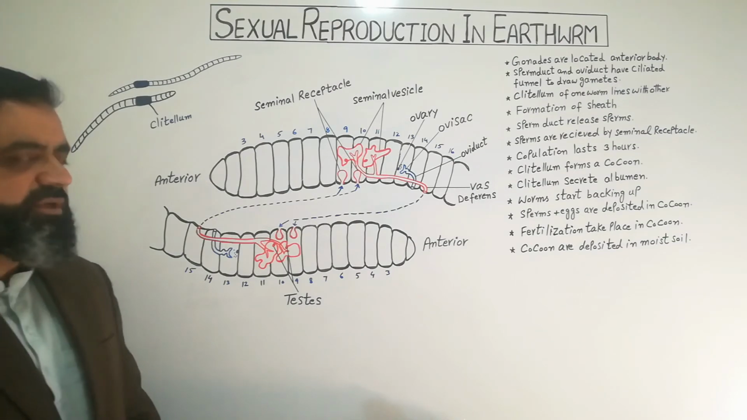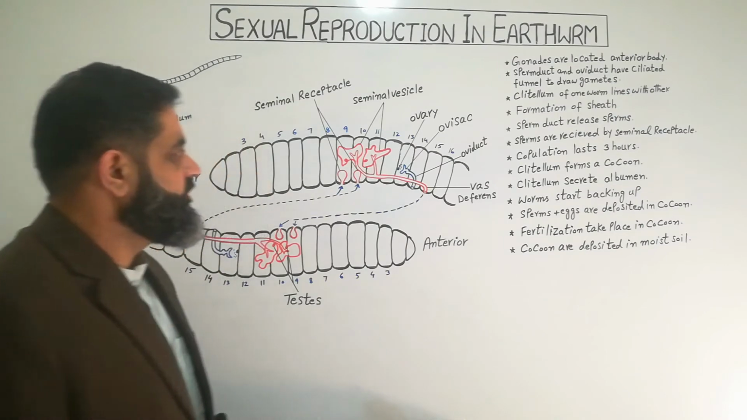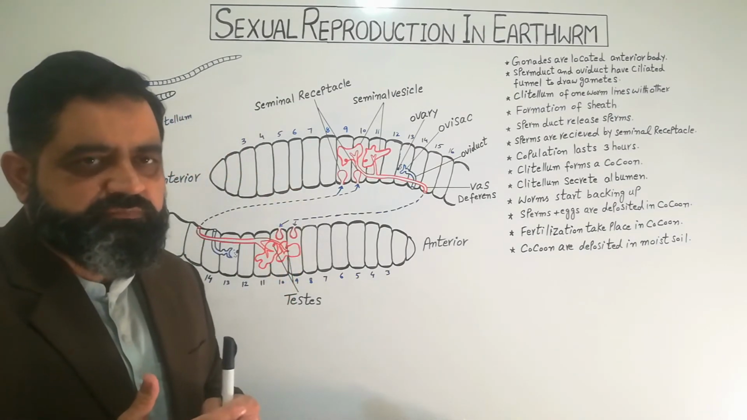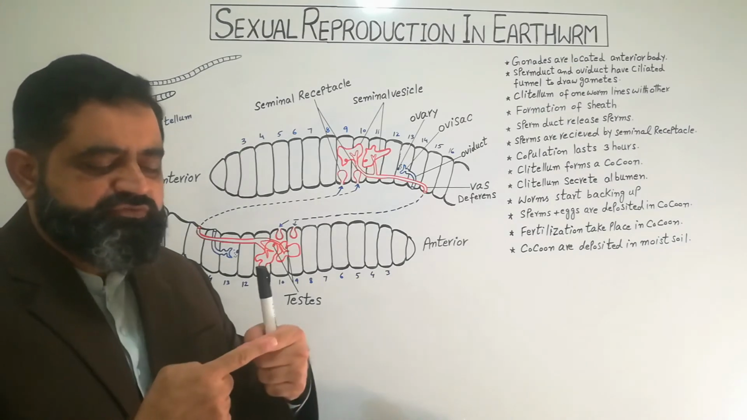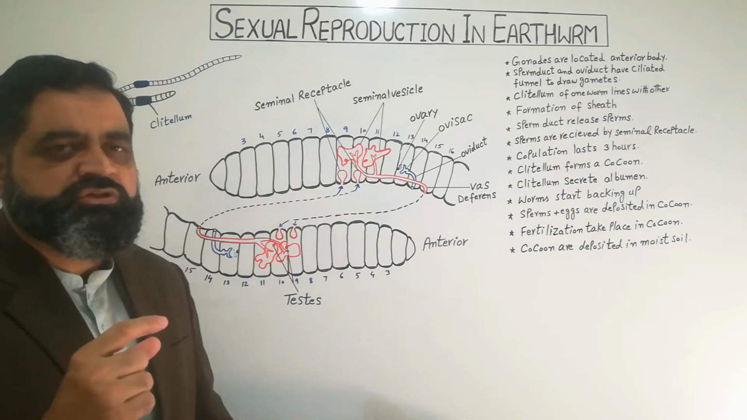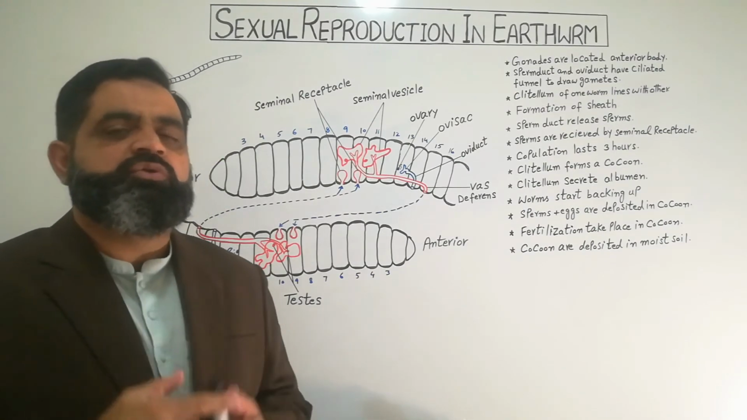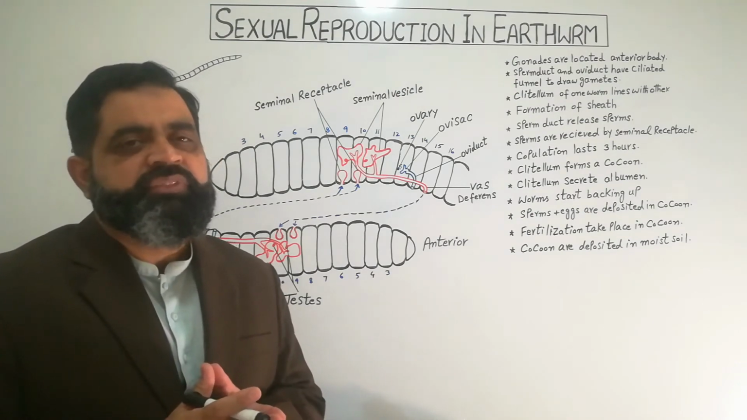Now let's look at the mechanism of reproduction. First of all, these two animals come across each other. They join with each other at the spot of the clitellum. They fuse with each other and a sheath of mucus and chitin is produced and forms around both these earthworms on the anterior and ventral surface of the body.